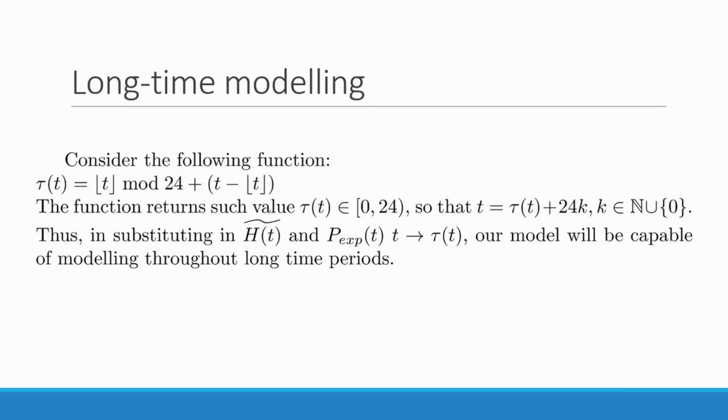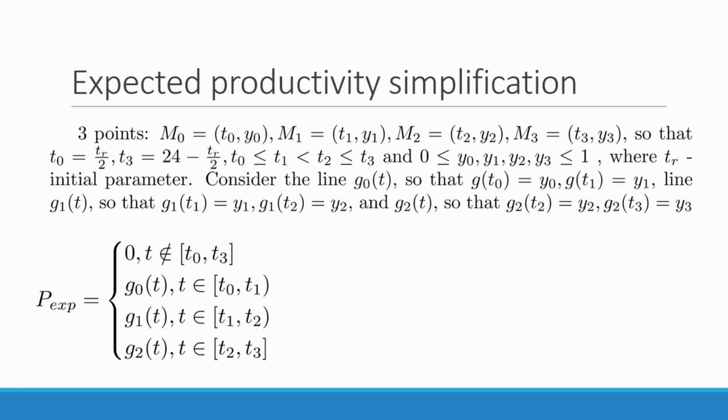We want our model to be capable of modeling through long periods of time, keeping the assumption that the schedule for every day is approximately the same. If we consider the function you can see on the screen, by substituting t with tau t in the modified Heaviside function and p expected, we will get the desired result. The arbitrary nature of p expected complicates the modeling process.